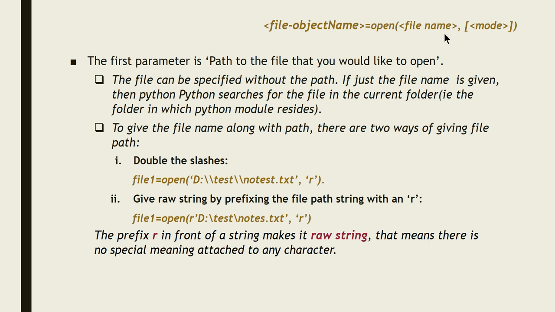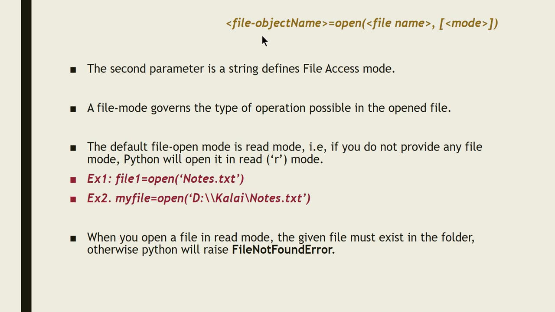To specify the file path, either you can give only the name of the file, or you can give the file name along with the path. Along with the path, you have to double the slashes, or you have to prefix the file path with the R. So that is about your first parameter. This is the syntax, file object name is equal to open of file name, we have learned. Now we have to learn about mode.